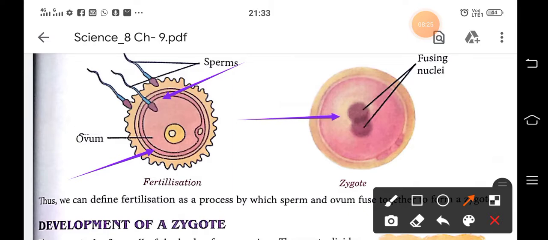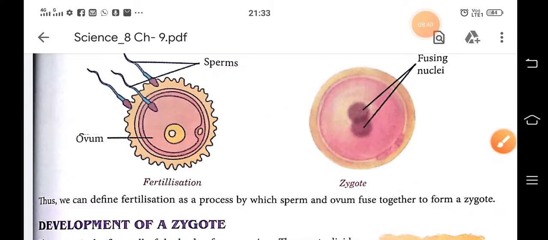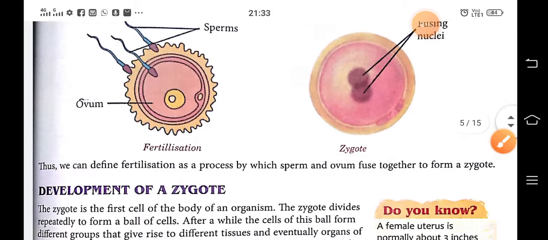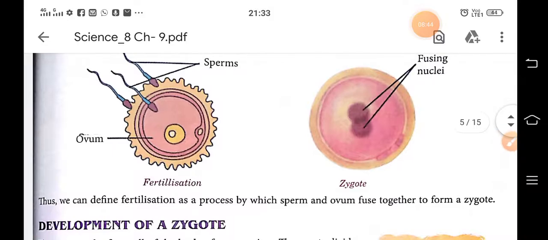The two nuclei fuse together and form a 46-chromosome cell, and a new cell is formed which is known as the zygote. This is due to the process of fertilization. After fertilization, male and female gametes fuse together and form a new cell which is known as the zygote.